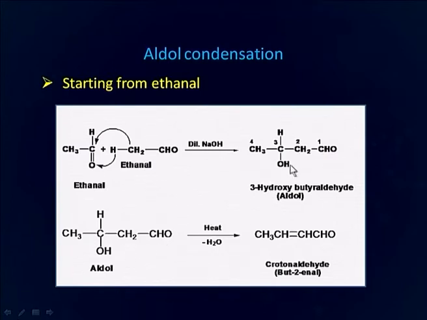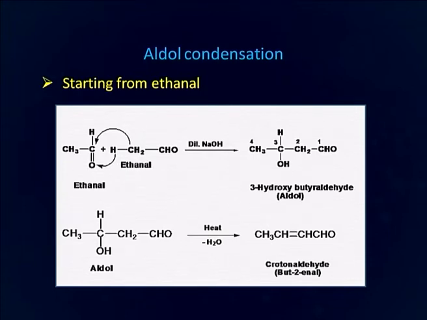So, while writing the product in case of aldol condensation, it is very easy if you can identify the alpha hydrogen, then transfer that alpha hydrogen to carbonyl oxygen and attach the carbon from which you have abstracted the alpha hydrogen to the carbonyl carbon, the product formed will be the right one. Here this product is also called aldol product.